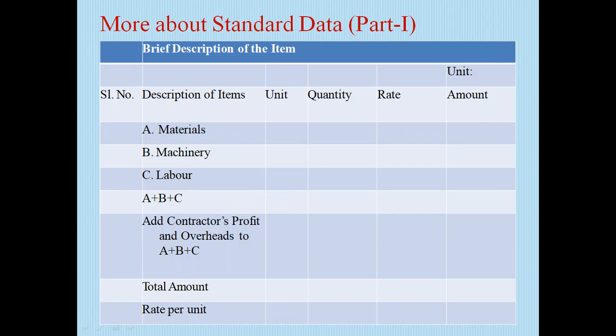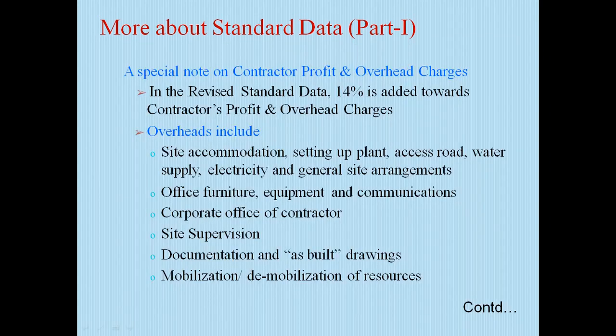Brief description of the item. Materials, machinery, labor. Add contract profit and overheads to A plus B plus C. Total amount, rate per unit. A special note on contract profit and overhead charges. In the revised standard data, 14% is added towards contract profit and overhead charges.